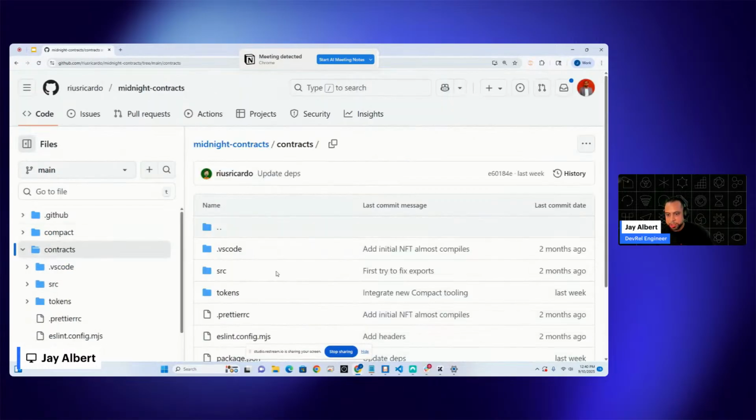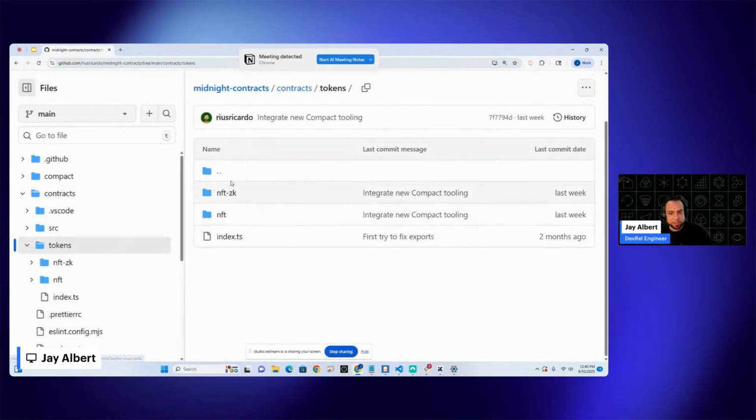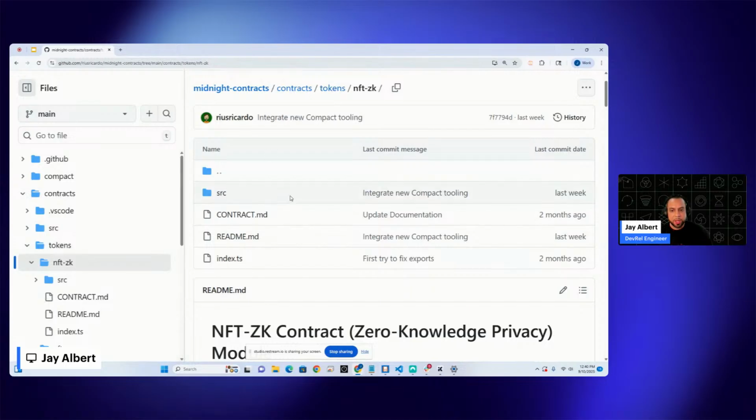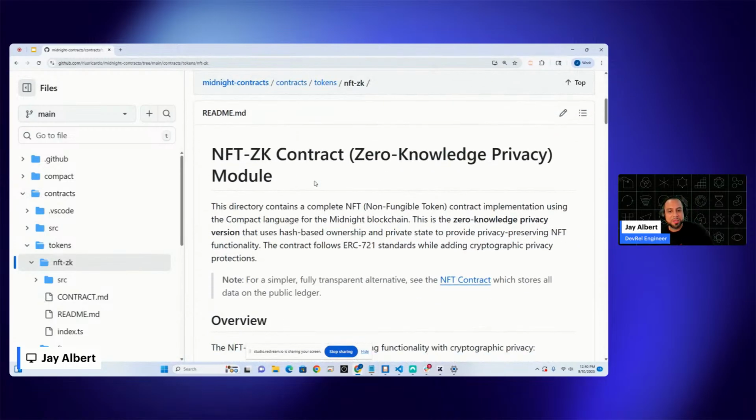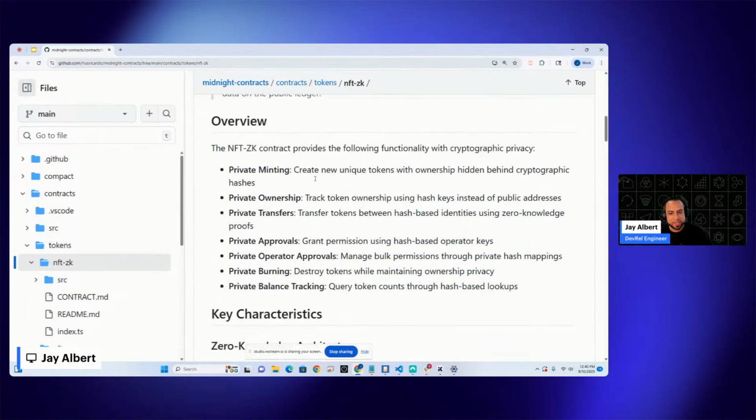So let's go into contracts, then tokens. You'll notice when you're going through the repo, there are two separate sections, one for NFT, one for NFT ZK. You go into NFT ZK, and he has well documented every single thing here. So you can look at this repo and say, all right, we have all these awesome things. Like I can do private minting, I can do private ownership, or maybe people are transferring assets and they don't want to show what assets they're transferring. So that can be private as well.